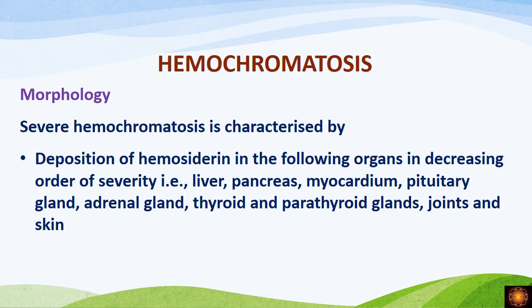Now when we see the morphology, so the iron deposition in the different organs, what changes occur in the different organs. The organs which are affected are: the main organ, the liver, then we have the pancreas, myocardium, joints are affected, the skin where we see the deposition, and the glands like the pituitary gland, adrenal, thyroid, and parathyroid glands, we have the deposition of the hemosiderin. Now we'll see each organ, what changes occur in them.